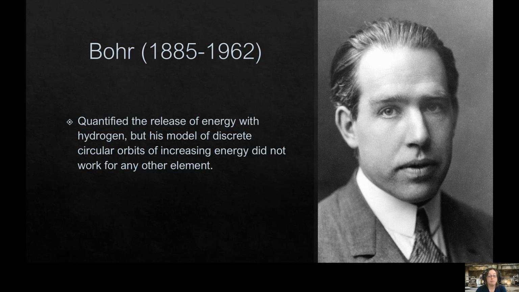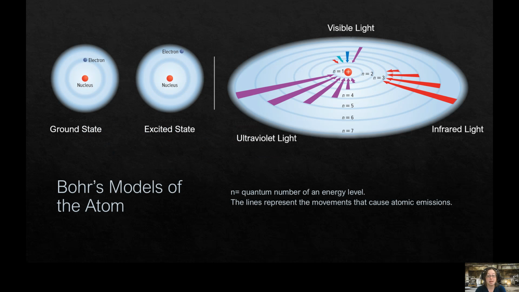Bohr was the first person who quantified the release of energy with hydrogen, but his model of very discrete circular orbits that you guys have seen before doesn't work for any element other than hydrogen, which is the one he used to develop it. So Bohr was born in Denmark, and he lived from 1885 to 1962. And this is what his model looks like.